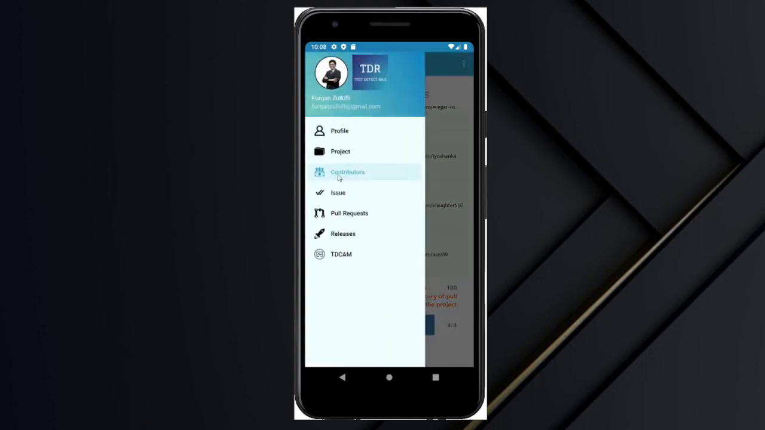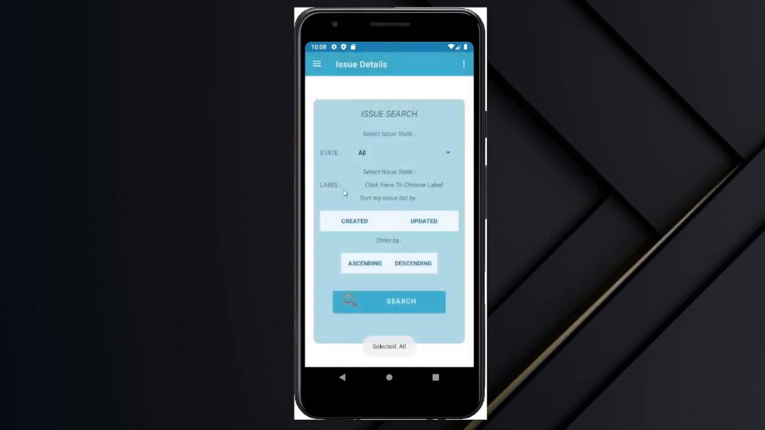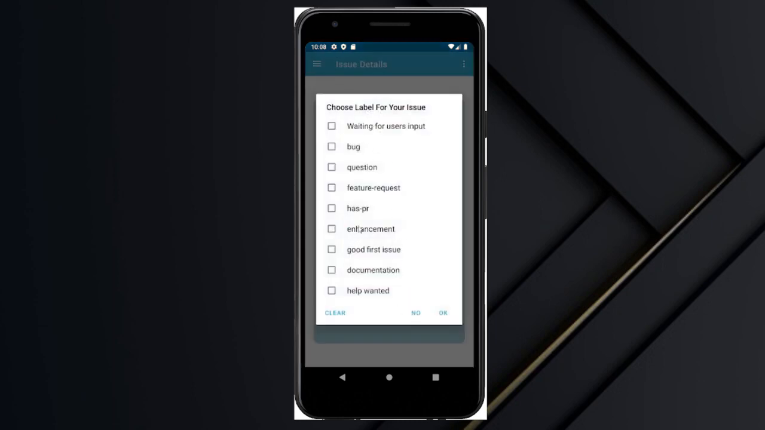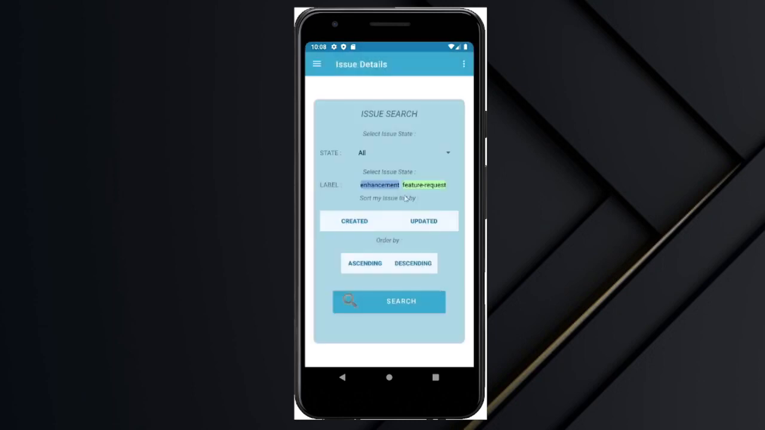The next part I will be showing is issues. Issues contain all the issues that we pull from the GitHub project repository for PHP GitHub API. You can choose the state of your issues, either open or closed. Then you can choose a label that is available, or you can also choose multiple labels. If you don't want to choose multiple labels, just clear it. Then you need to sort your issues by either created or updated first, then order by descending or ascending. So I choose descending. Then I search.